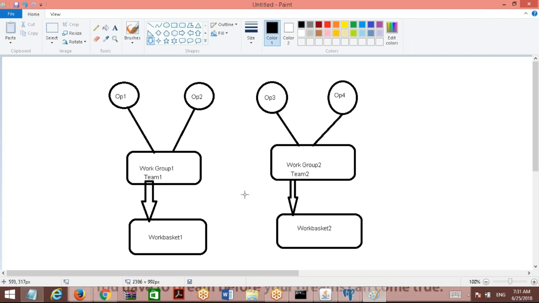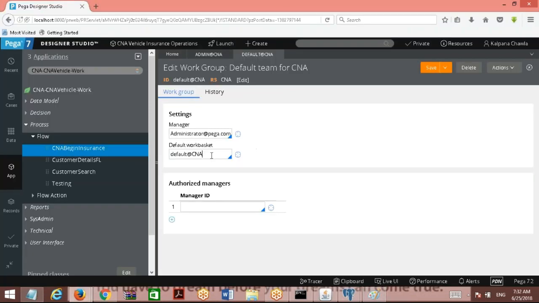Operator 1 and 2 cannot see or access basket 2, because they belong to a different group which is connected to basket 2. Okay, so this is clear. Whenever we route an assignment to a work basket, that basket is accessible only to the operators who are connected to that basket by means of a work group.